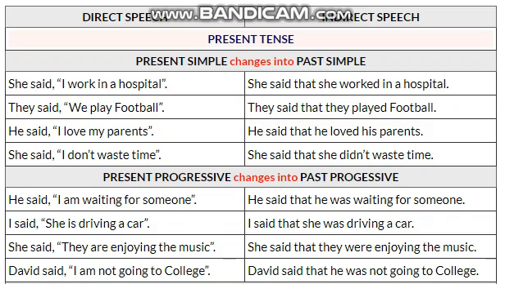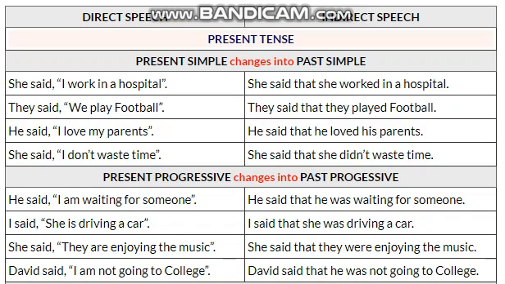Then look at the next tense, present continuous tense. It would change into past continuous tense. He said, I am waiting for someone. He said that he was waiting for someone. Instead of am we have used was, because in past continuous tense we have was and were as helping verbs, and in present continuous tense we have is, am, are. So the tense has been changed into past continuous tense.